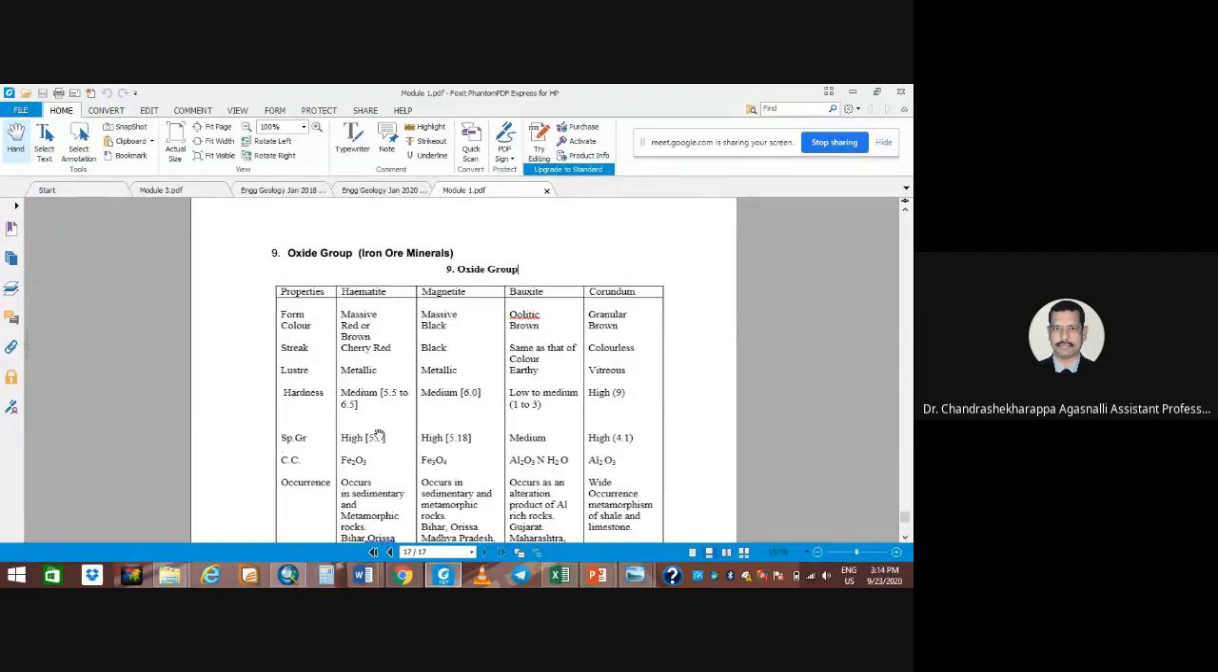Here is the hematite. From the different groups, they will pick each mineral and ask for a description of the minerals, or ask you to write down the physical properties of minerals. That they can also ask. The way they ask the question may be different, but the answer will be the same. Okay, so magnetite, bauxite, and corundum.